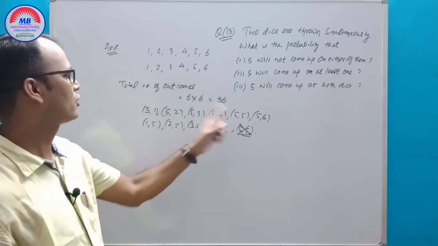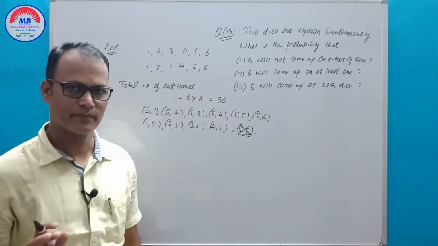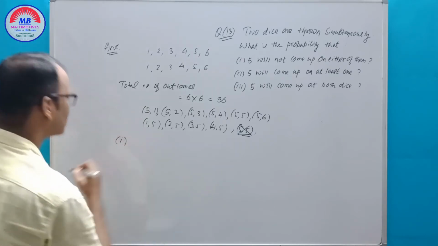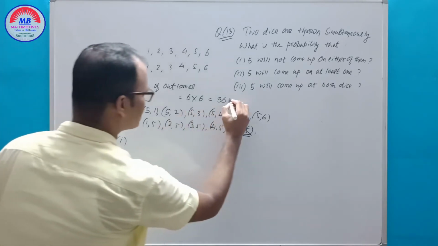Here 5 will come up. Question is, 5 will not come up on either of them. The total is 36.